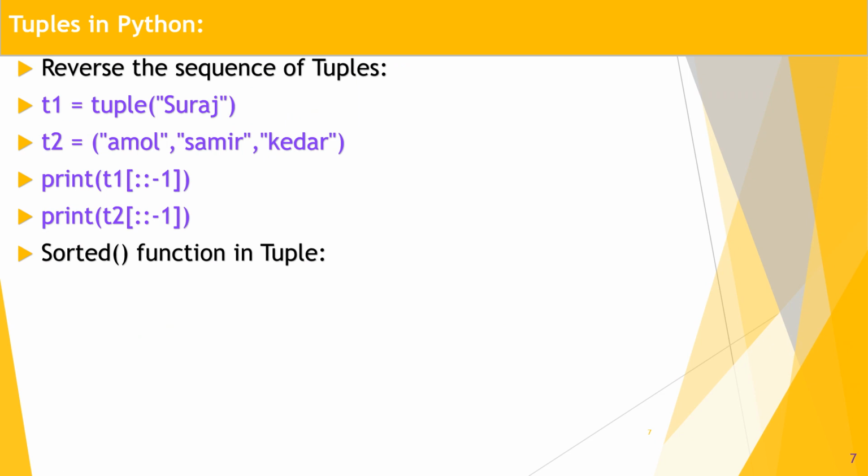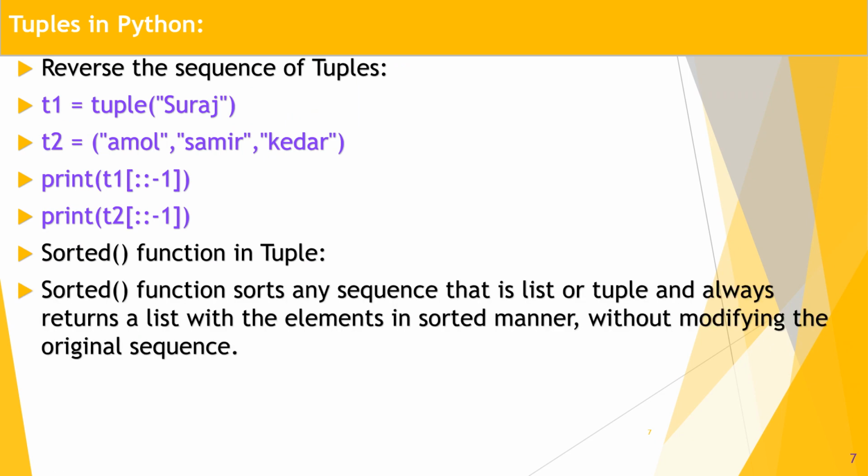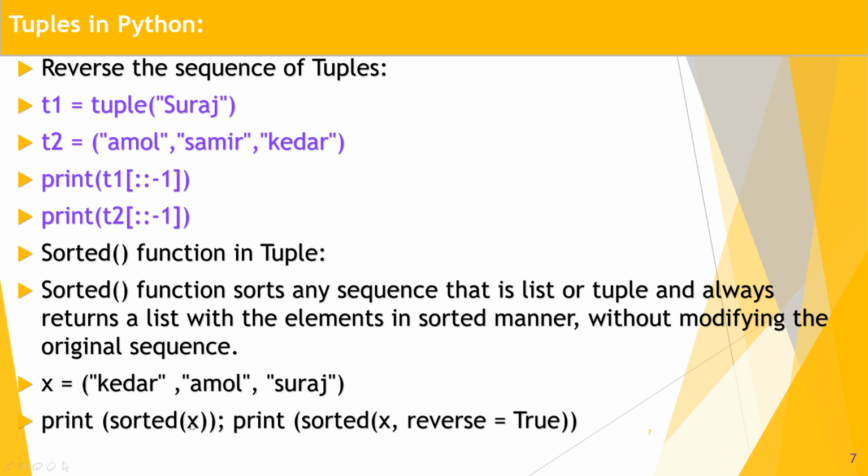Sorted function in the tuple. The sorted function sorts any sequence, that is a list or tuple, and always returns a list. That is the main part. So sorting a tuple returns a list, not a tuple, without modifying the original sequence. Let's check. X is equal to Kedar, Amol, Suraj. Then print sorted X. Print sorted X in reverse order, reverse is equal to True. Yes, it is also possible.